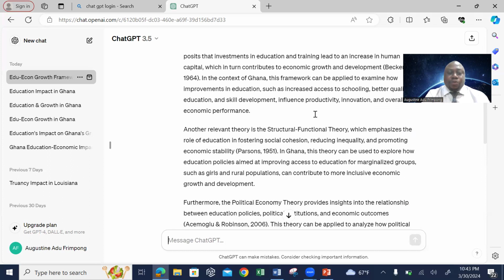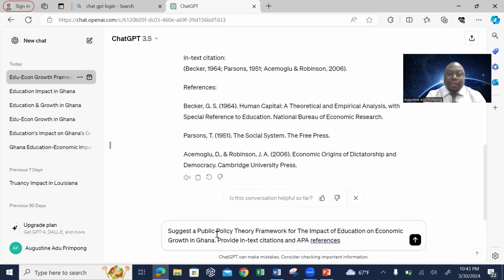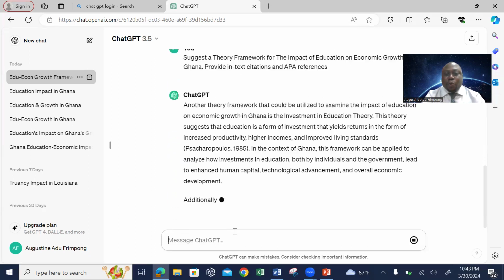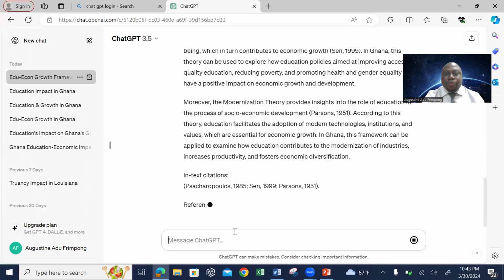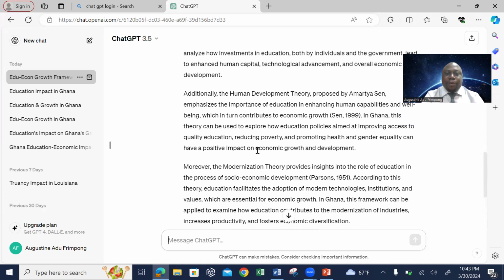If you want a more general theoretical framework, you can take away public policy and just make sure that it suggests a theoretical framework for the impact of education. That's also going to help you to know theories outside the domain of public policy.